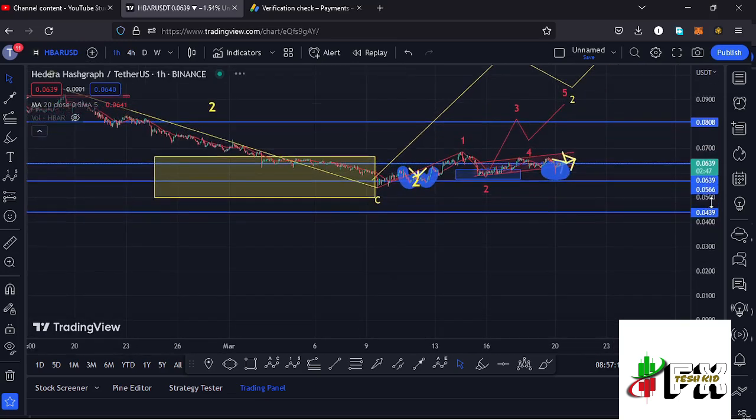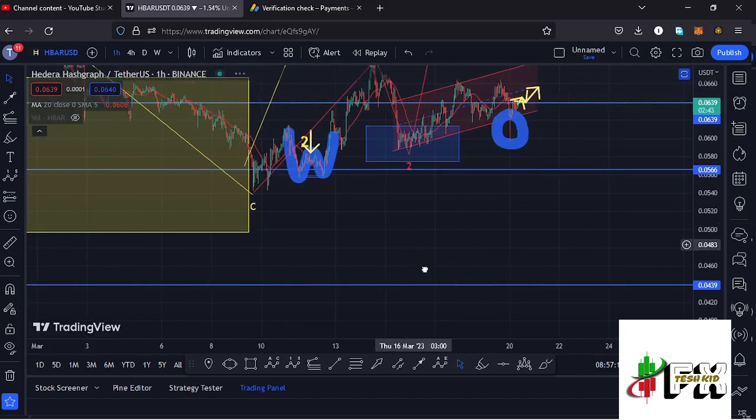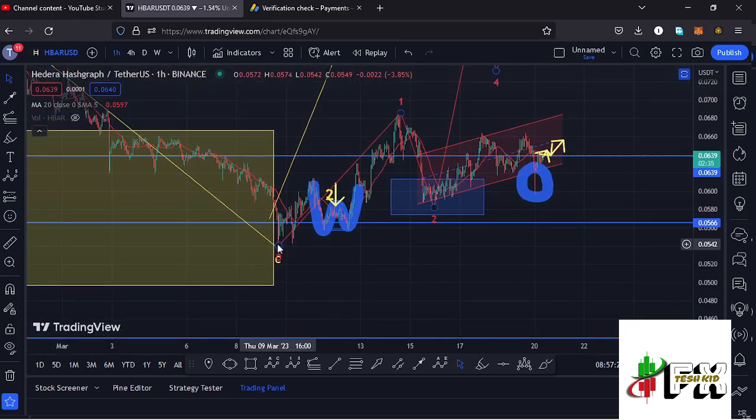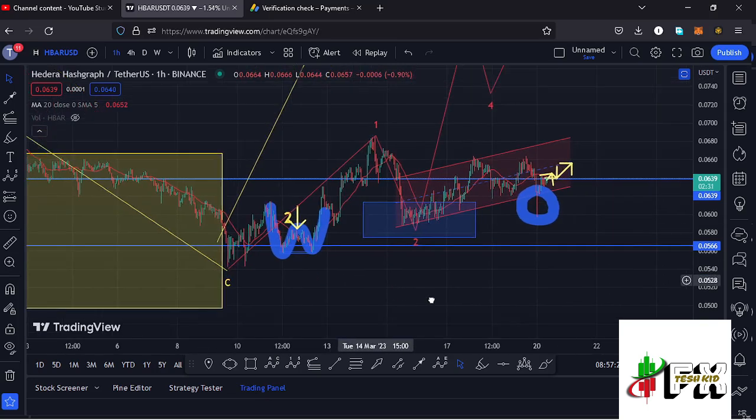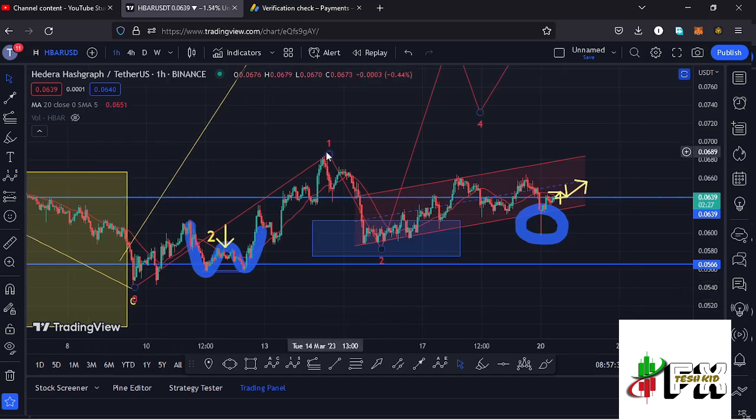So jumping to the 1-hour chart for further analysis to give you the short-term scenarios, you can see that after seeing our low in the formation of this wave 2 at around the $0.0542 mark, we started this massive run up to the upper side obeying the impulse wave structures, where we have peaked in the formation of that wave 1 at around the $0.0687 mark.